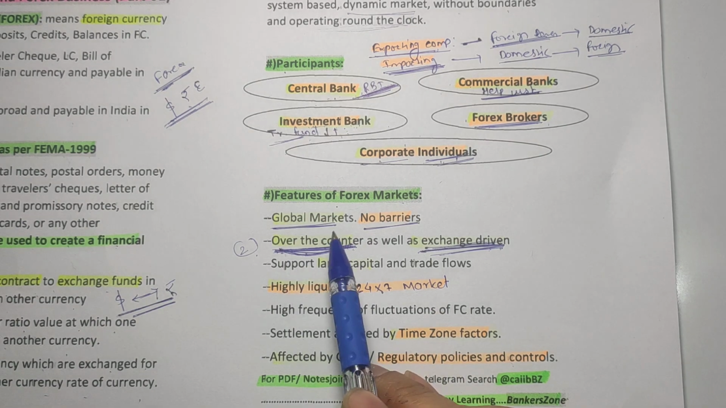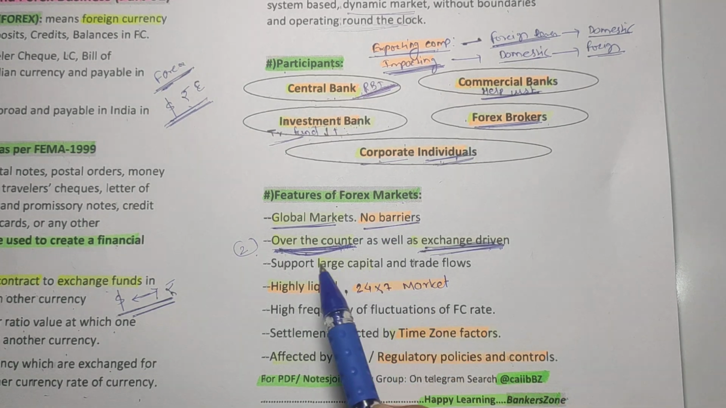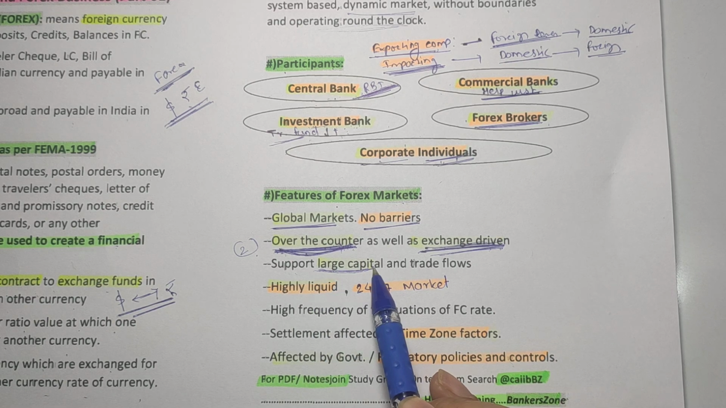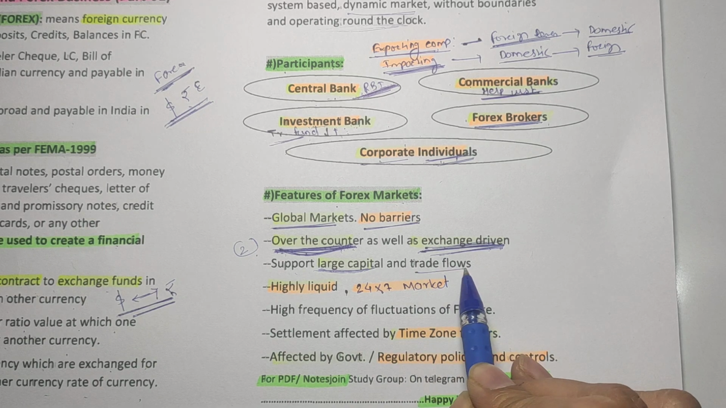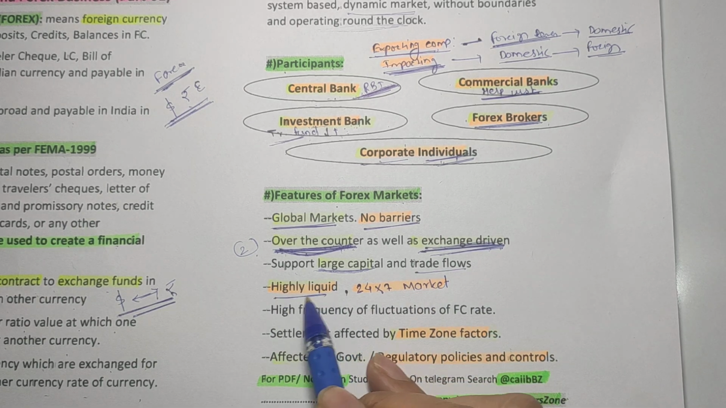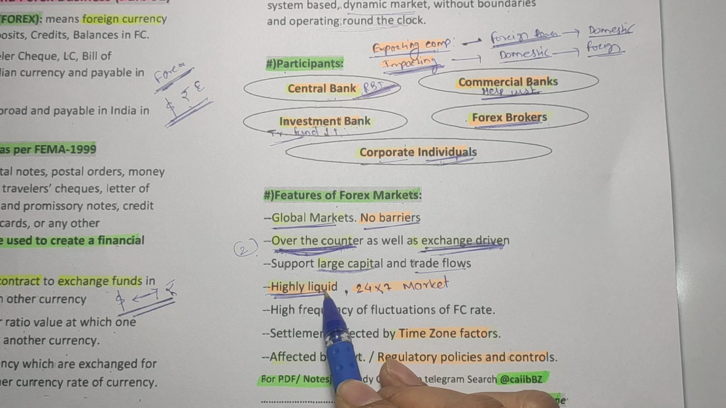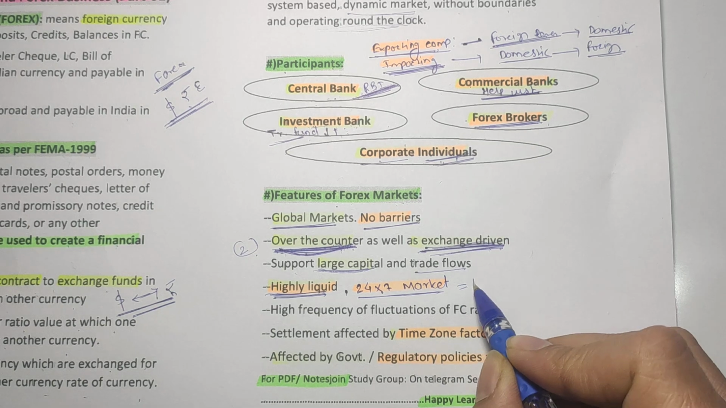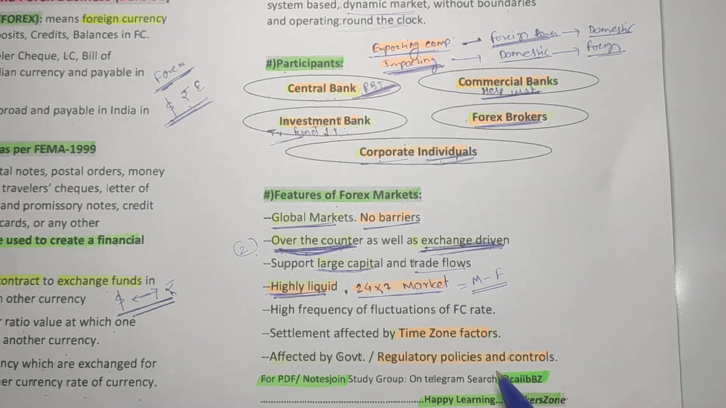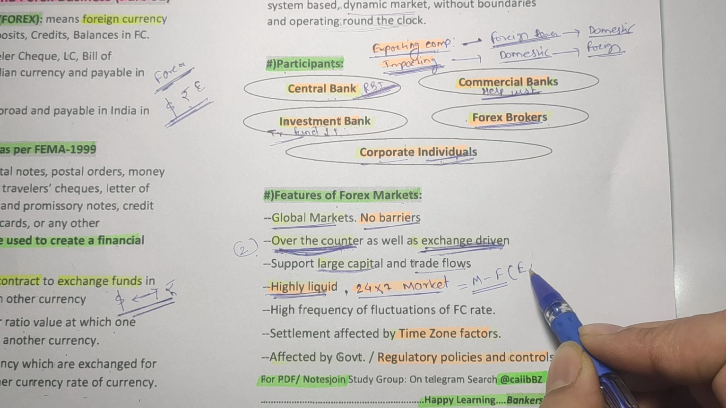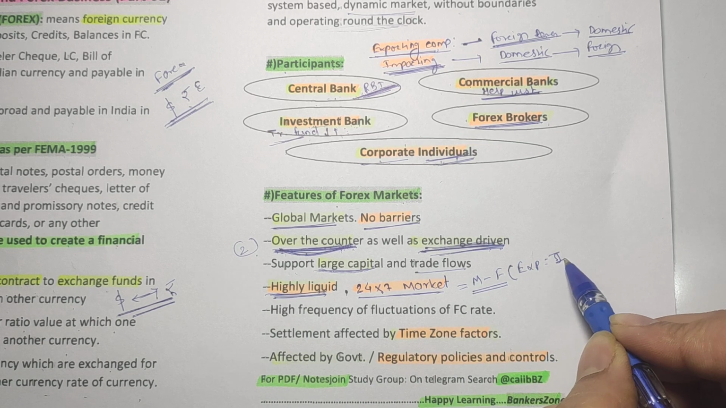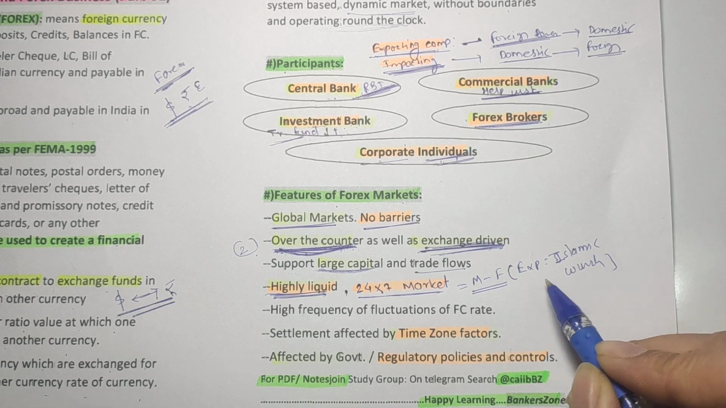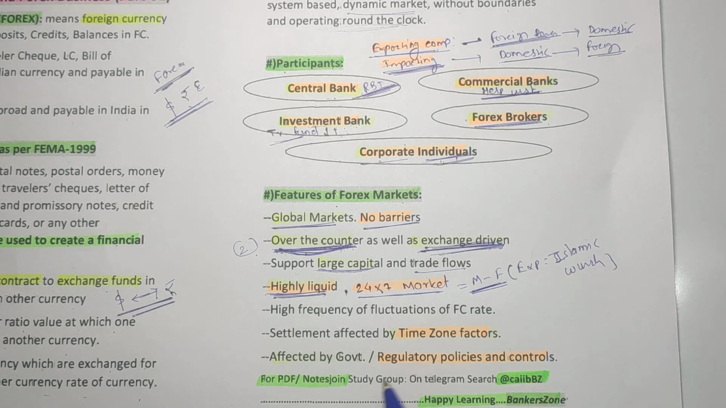Okay friends, next, what are the features of the forex market? Next, it supports large capital. That means you can invest a high amount of money, as well as trade flows. Next is highly liquid. As it involves large capital, it is also a highly liquid market, and it operates 24/7. And friends, it generally operates Monday to Friday, but the exception is some Islamic countries, where there is an exception for the working. Generally it is Monday to Friday.